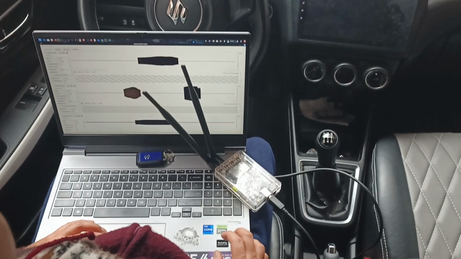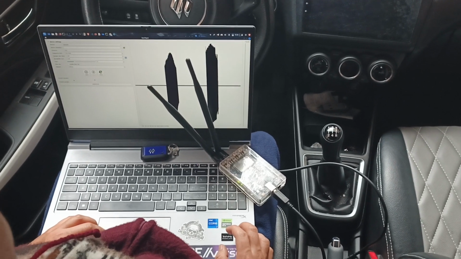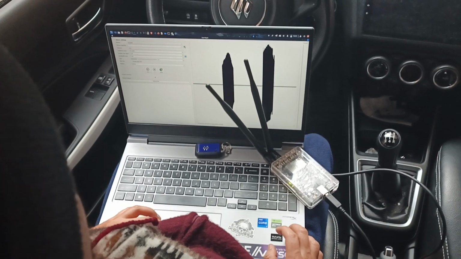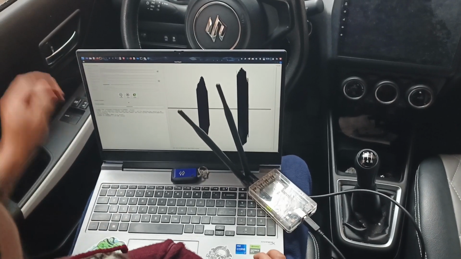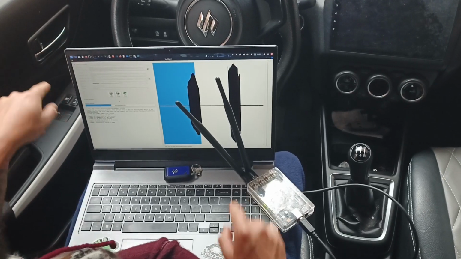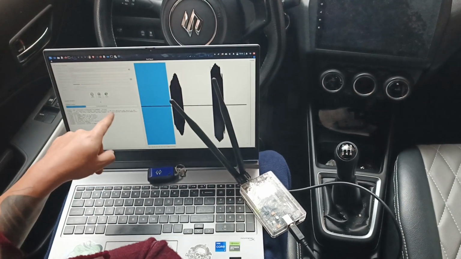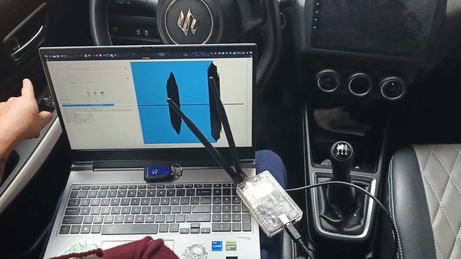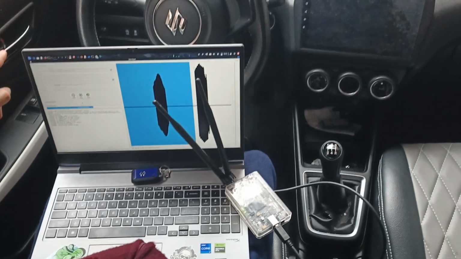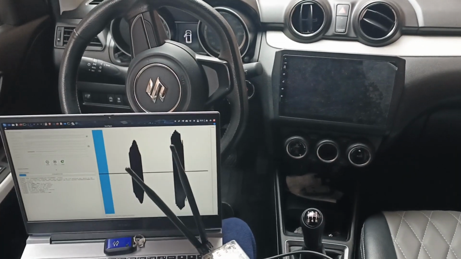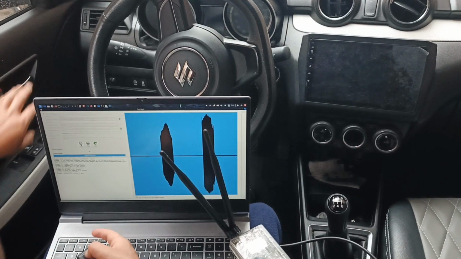So what happens if I play the 2 signals in sequence? This is a rollback attack because, as you can see, the car is locked, but with the second signal, it will be unlocked. One more time. Okay, pay attention to the lights. Yeah, the car is locked. Okay, one more time. Yeah, it's locked.